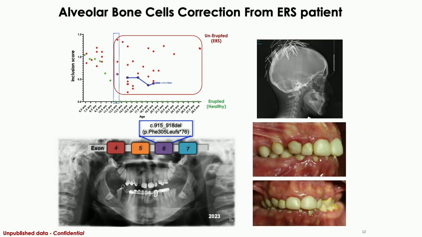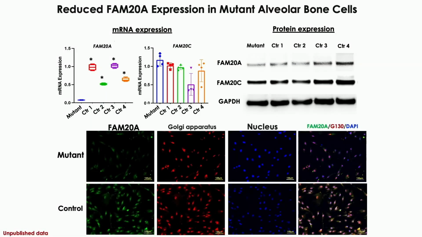We collected alveolar bone cells from a patient who visited our hospital more than three times for follow-up, and she has the class 2 malocclusion phenotype. We confirmed the reduction of FAM20A expression in the mutant alveolar bone cells. We found that FAM20A shows a reduction in both mRNA expression and protein expression.